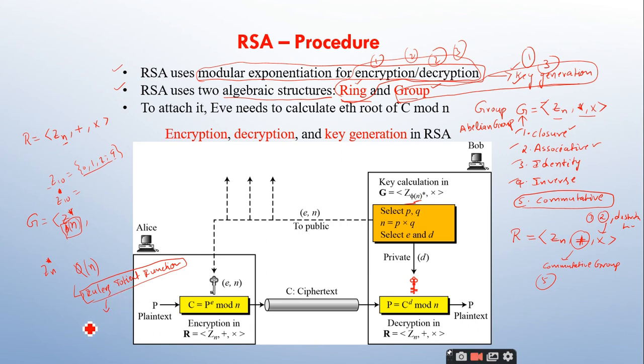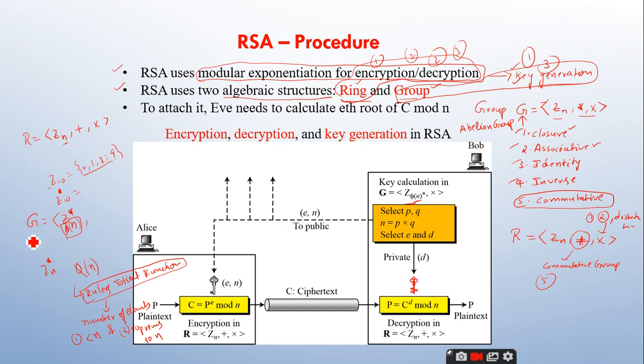We are going to use this Euler's totient function to find the number of elements that are less than n and that are co-primes to n. So in order to find the set of elements which are co-primes to n and less than n, we are going to use the Euler's totient function. So we are going to use this Euler's totient function in the key calculation.